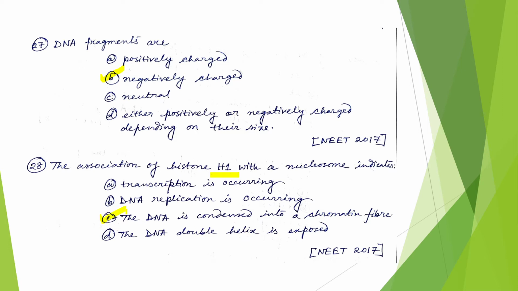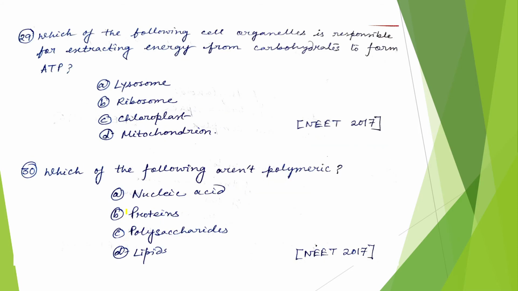Now coming to the next question: which of the following cell organelles is responsible for extracting energy from carbohydrates to form ATP? We know that the powerhouse of our cell is the mitochondria, where ATP is formed. So the correct answer would be option D, mitochondria.